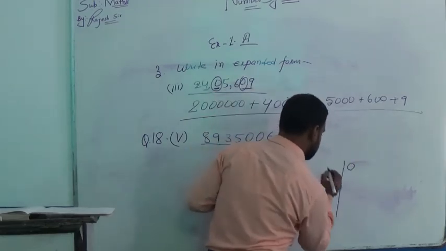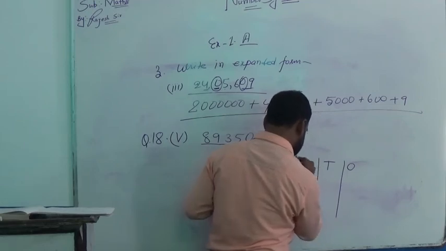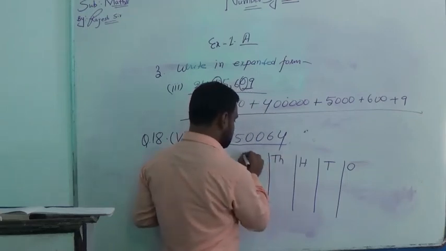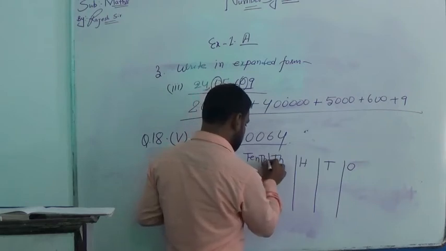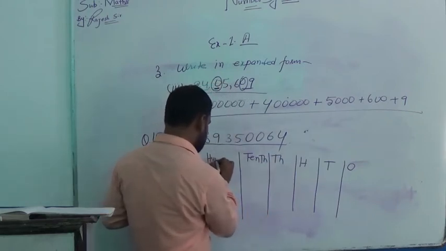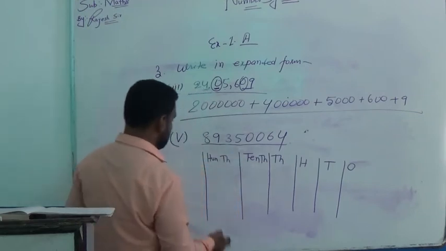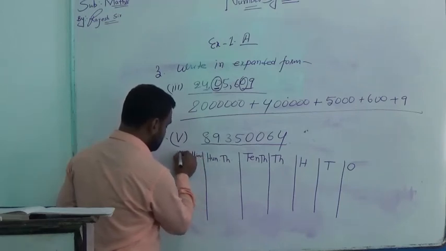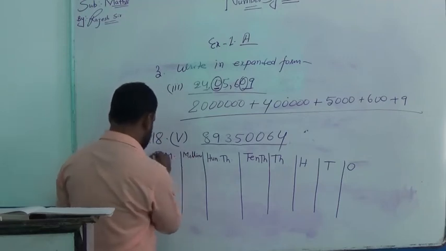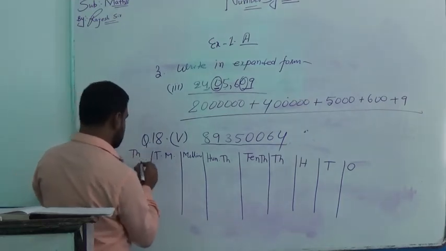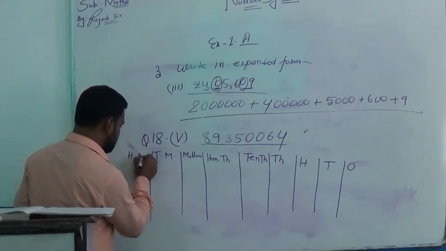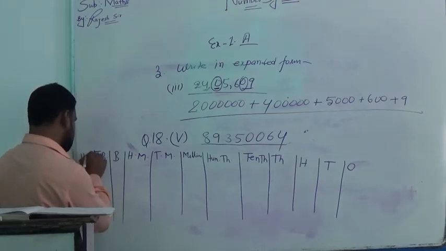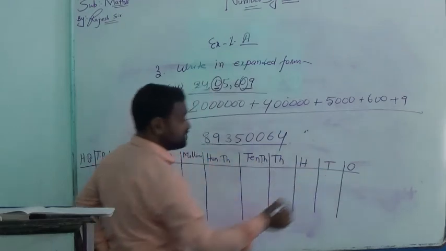It is ones, tens, hundreds, thousands, 10,000s, 100,000s, million, 10 million, 100 million, billion, 10 billion, 100 billion. This is the place value chart in the international system.